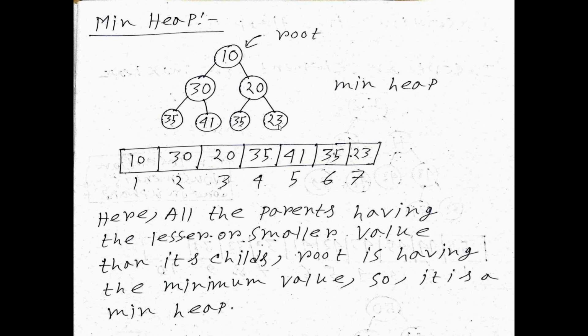Last property: the smallest element must be on the root. What is the smallest element among these? 10. Now here 10 is on the root. So all the properties of a min heap are maintained, and it is a min heap. Here all the parents have a smaller value than their children. The root is having the minimum value. So it is a min heap.